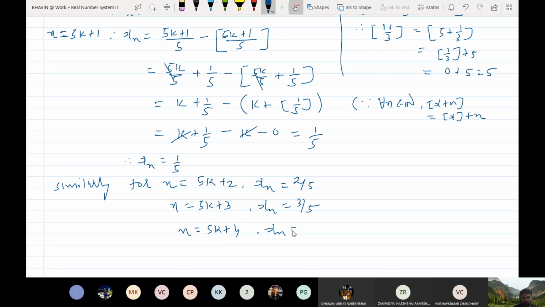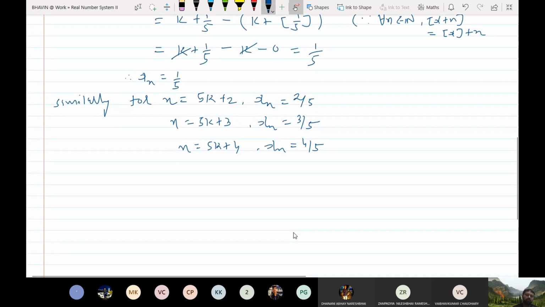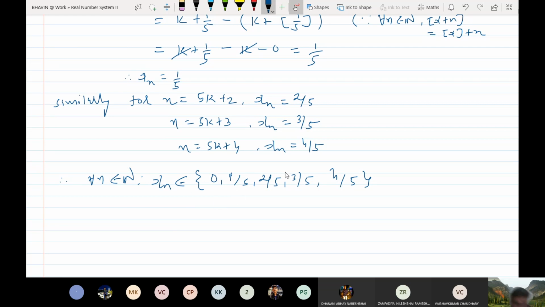Xn is equal to 4 by 5. Okay. So these are the only possible values of xn. Therefore, for every n belongs to N, xn belongs to {0, 1 by 5, 2 by 5, 3 by 5, and 4 by 5}. So these are the cluster points of the sequence xn. This is the set of cluster points of sequence xn.